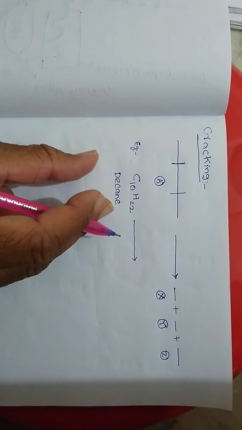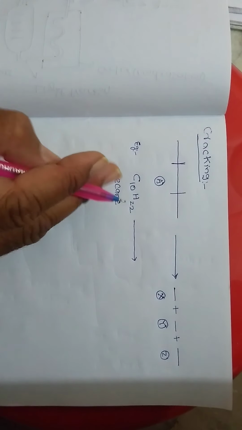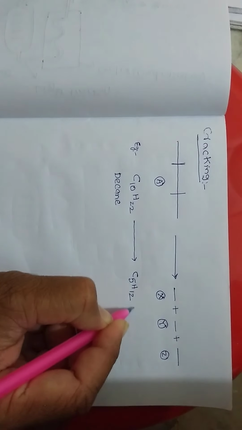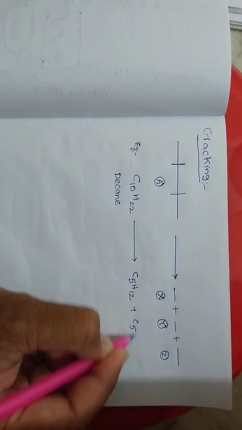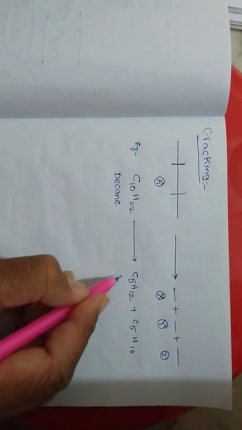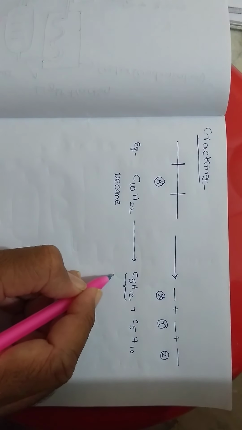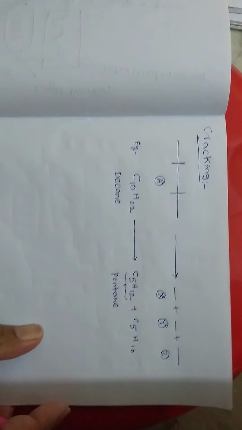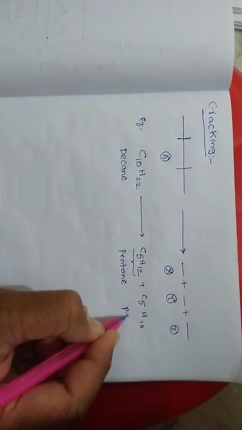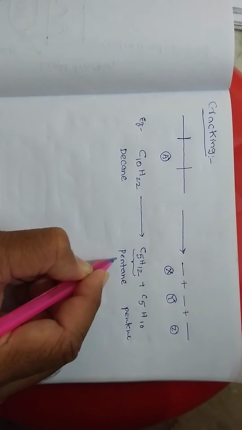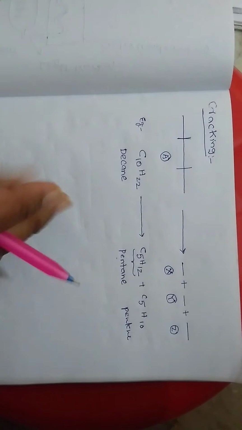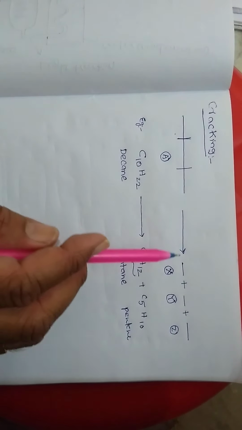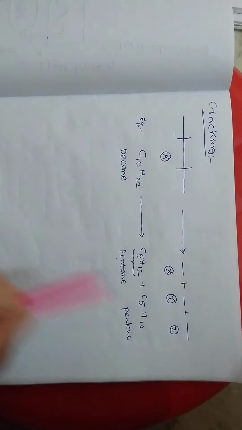This hydrocarbon is breaking down into 2 pieces, like C5H12 plus C5H10. C5H12 means pentane. C5H10 means pentene. Like that, higher hydrocarbons are breaking down into lower hydrocarbons.